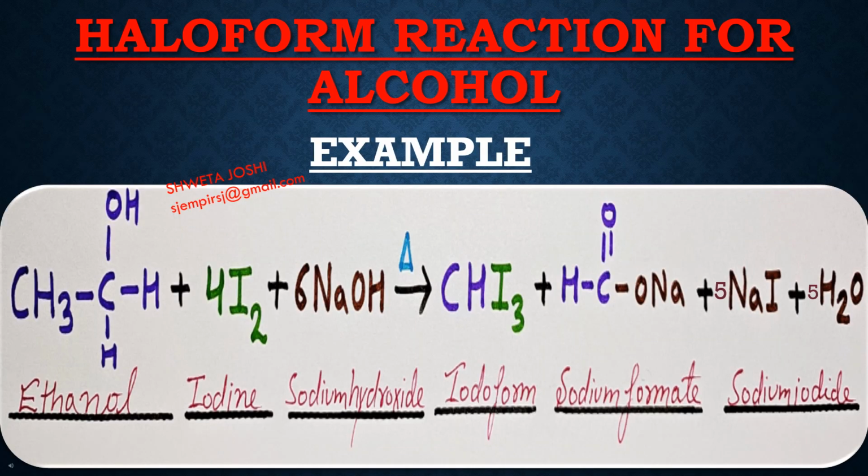Now covering the haloform reaction for alcohol, we are going to take ethanol and react that with iodine and sodium hydroxide, 6 moles. Upon heating, it will produce iodoform, which is a yellow colored precipitate. Along with that, sodium formate, sodium iodide, and water will be formed. In this case, since 1 mole of Na is used in the formation of sodium formate, 5 moles of Na are left. That is why on the product side we will obtain 5 moles of NaI and the same moles of water, that is 5H2O.